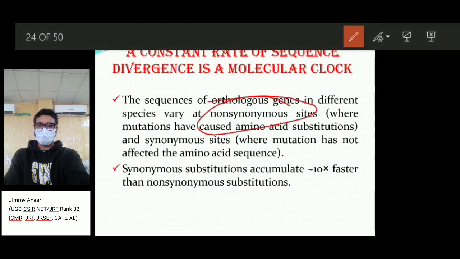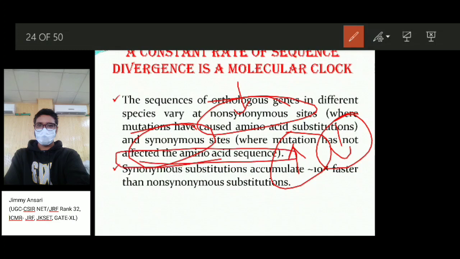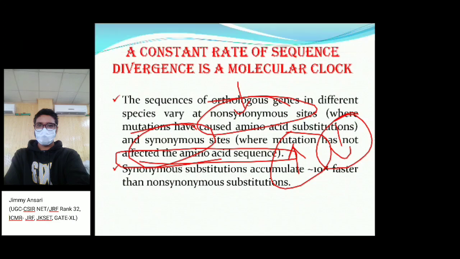What are synonymous and non-synonymous sites? If there is a gene where a mutation has caused an amino acid substitution, and a hydrophilic amino acid is replaced by the same kind of hydrophilic amino acid after the mutation, that's called synonymous. If a hydrophilic amino acid is replaced after mutation or substitution by another amino acid which is hydrophilic or hydrophobic, it affects the amino acid sequence. So synonymous substitutions accumulate 10x faster as compared to the